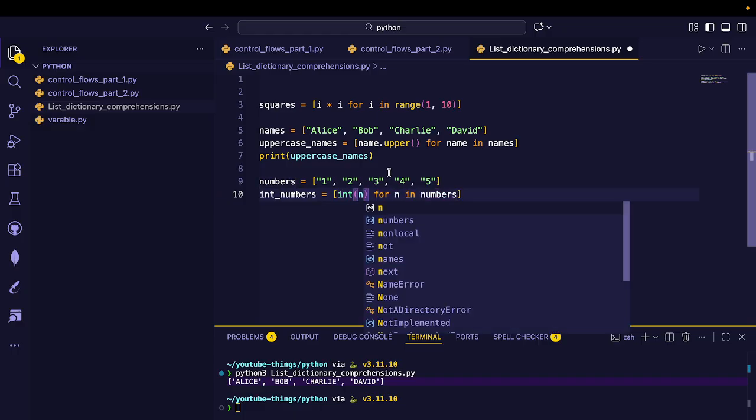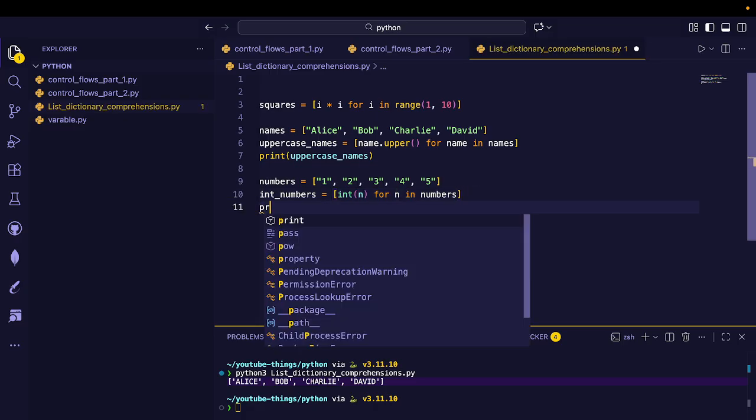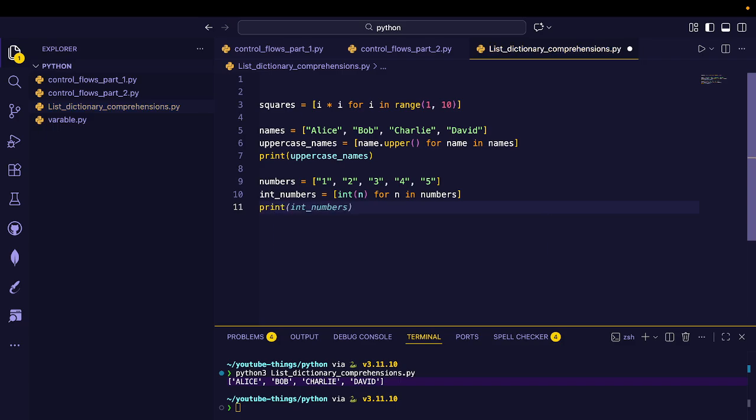Wait, I am being confusing. For int. Okay, just a minute. Print int numbers. Maybe it will work. Here the n is for the loop iterating, and numbers are getting numbers, and it will convert into an int number.